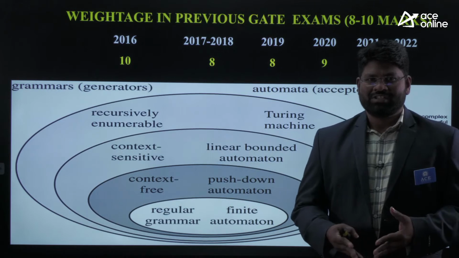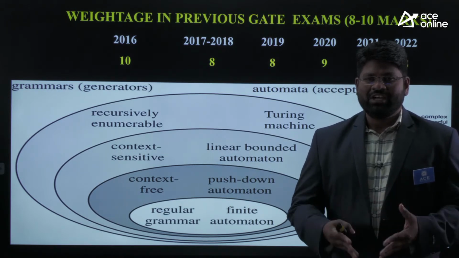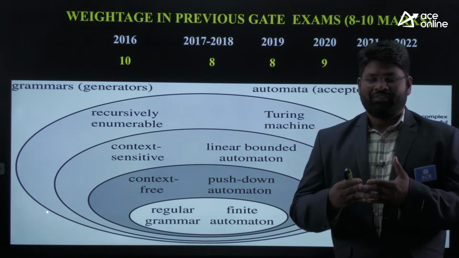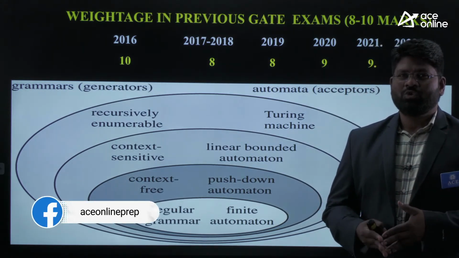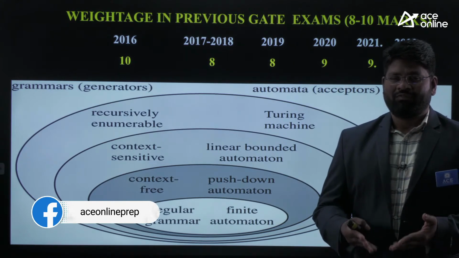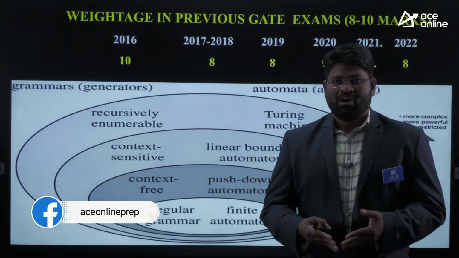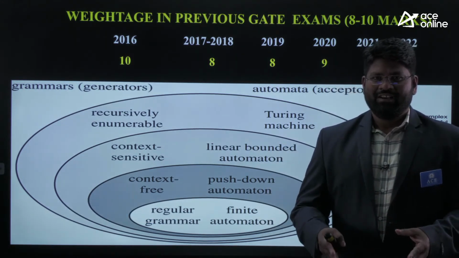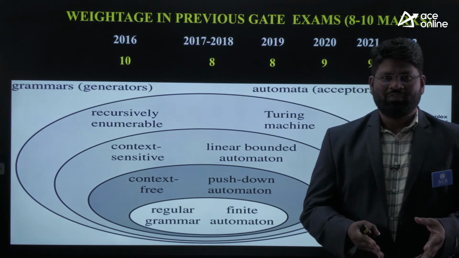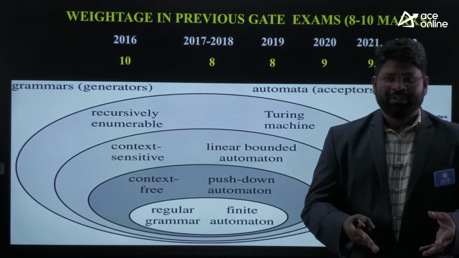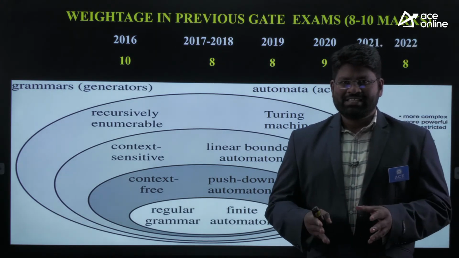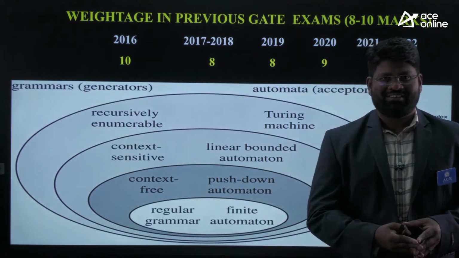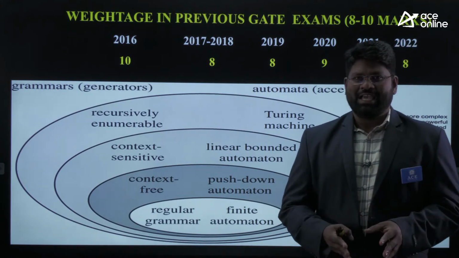If you see those questions also, there were 3 questions of 2 marks and 2 questions of 1 mark in 2022 in set number 1. Altogether you have 5 questions, 3 for 2 marks and 2 for 1 mark. So this itself says 8 marks is the minimum we got last year. We are expecting the same.